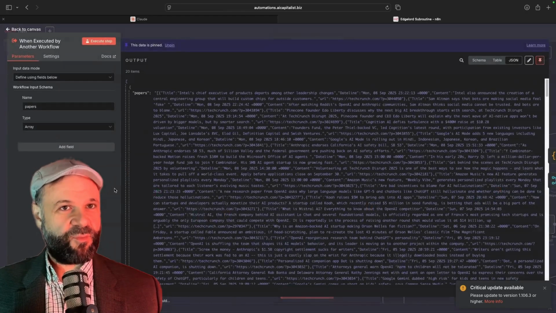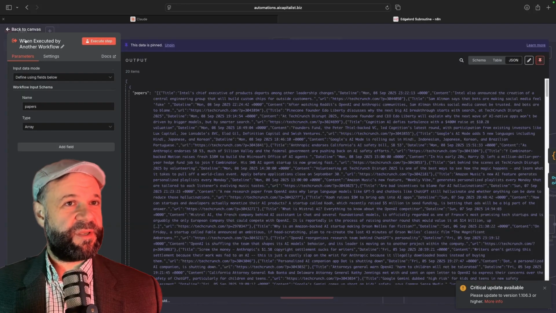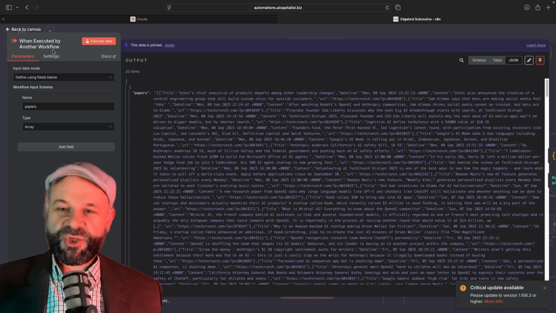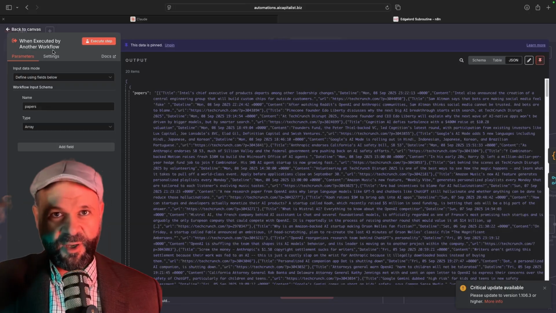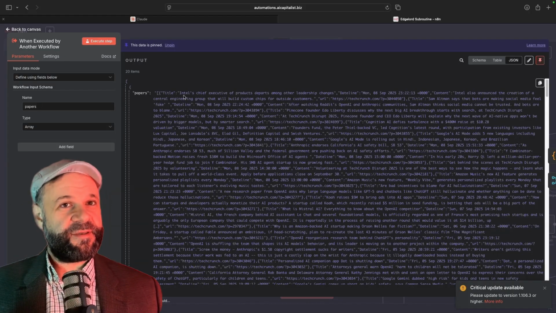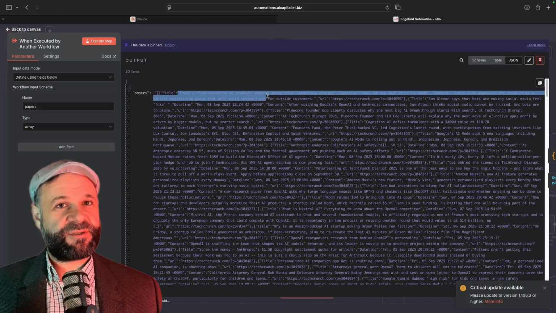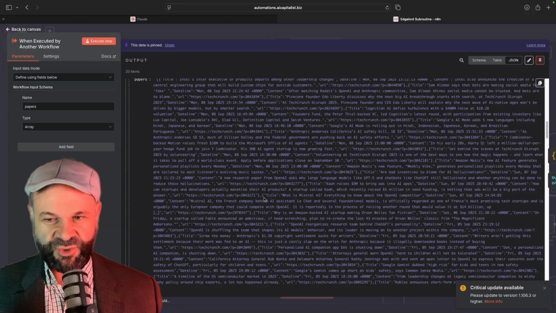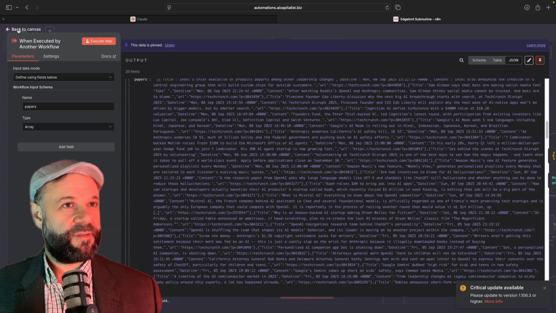Anyway, that's the task. Within this automation, there are a number of different AI agents operating. So in this case, we've scraped the data and then it's executed by another workflow. So there's another one that then shoots it to this, and I go through 20 different sources and each one produces one article. Now in this case, it's doing news stories. So here's the first news story: Intel's executive of products departs among other leadership changes. Okay, great. Now there's dozens and dozens of news stories within this block here that's coming in.